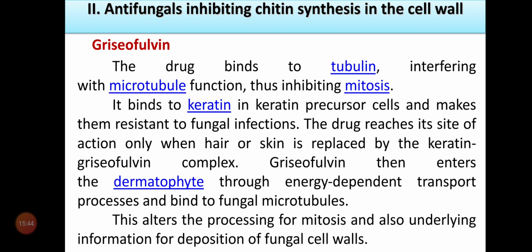It binds to the keratin in the keratin precursor cell and makes them resistant to fungal infection. The drug reaches its site of action only when hair or skin is replaced by the keratin-griseofulvin complex. Griseofulvin then enters the dermatophytes through an energy dependent transfer process and binds to the fungal microtubules. This alters the processing for mitosis and also the underlying information for the deposition of the fungal cell wall.